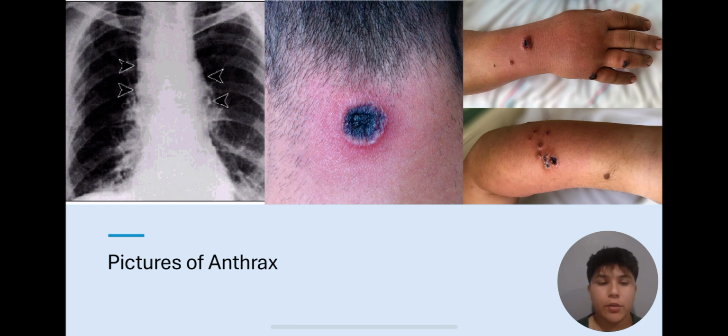Here are several more pictures showing symptoms of anthrax. The first one being of inhalation anthrax. The arrows are pointing to fluid buildup in the lungs. And the next two are going to be cutaneous anthrax, one being of a black sore in the back of the neck, and the other one being on the arms.